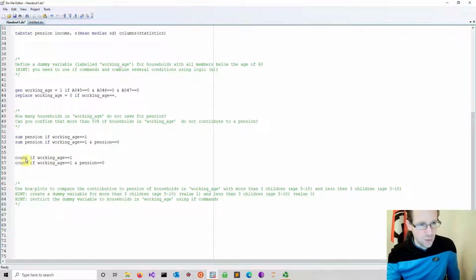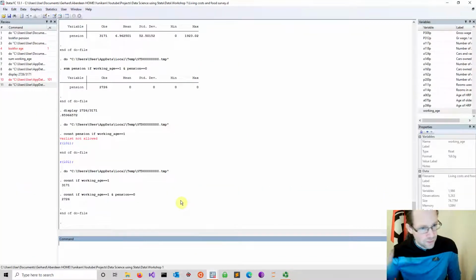So basically, just count the number of cases where we have working age people, and then we count the number of cases where we have the information that pension is equal to 0. Yeah, so that's all we do. Let's throw this in. And here we are. Yeah, so that's useful. Okay, that's good. So it does the same basically.